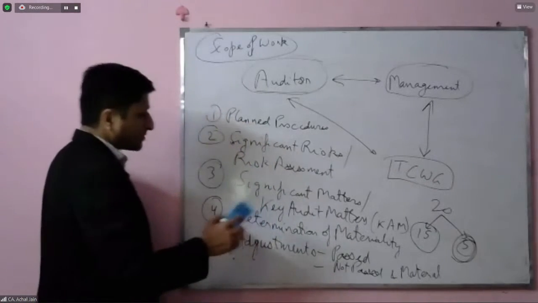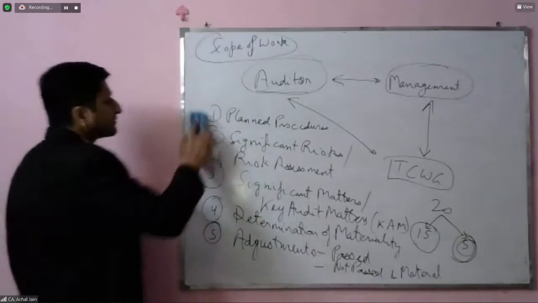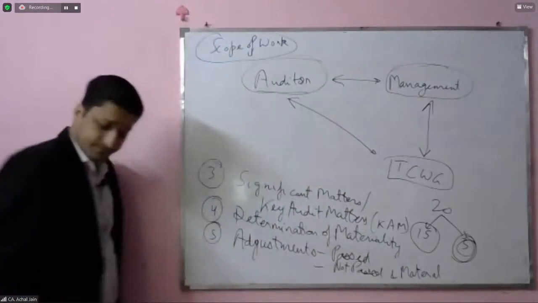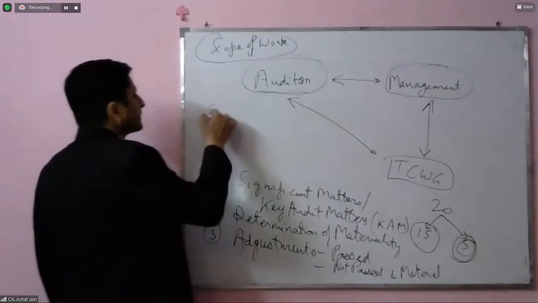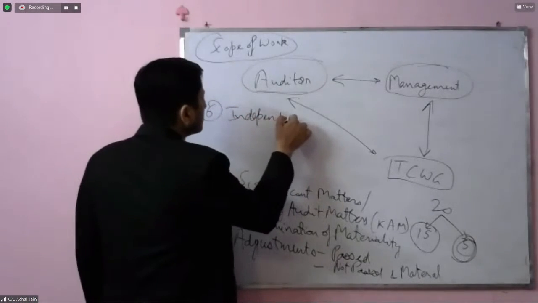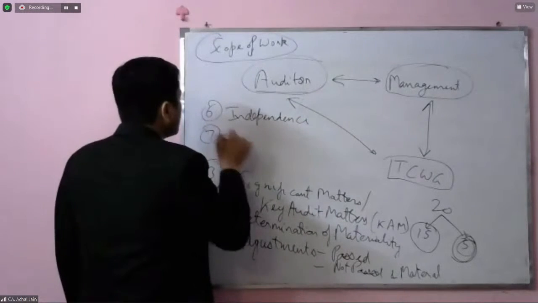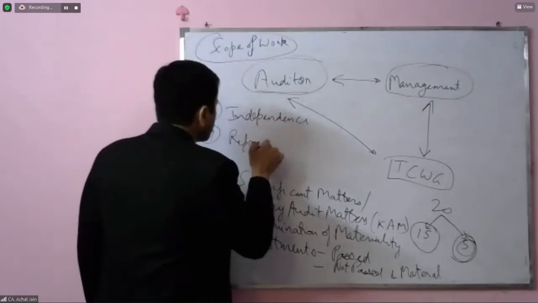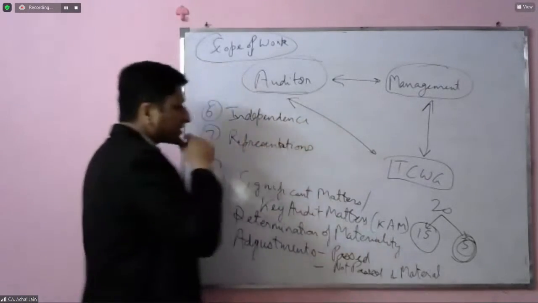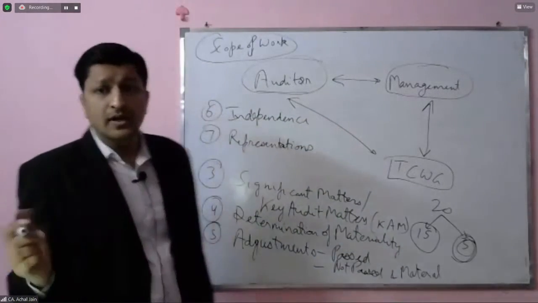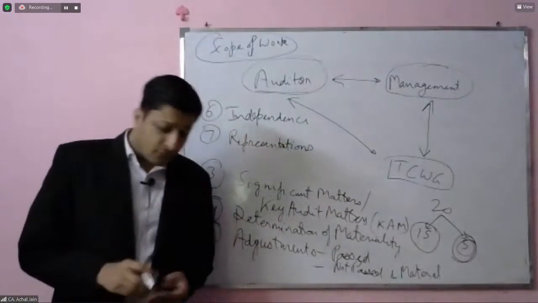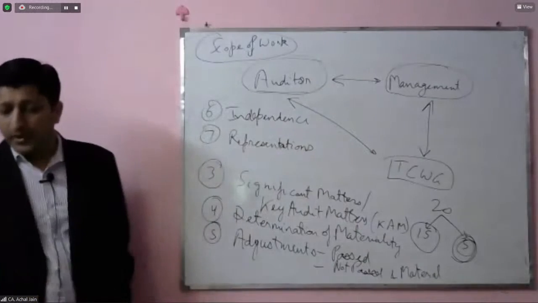And next, the most important aspect about the auditor would be, so I'll just clear some of these points. Independence and representations. Now on representations, again we have a separate standard wherein we'll discuss this in more detail. So I'll just touch upon these 2 points. But the first point is very important.